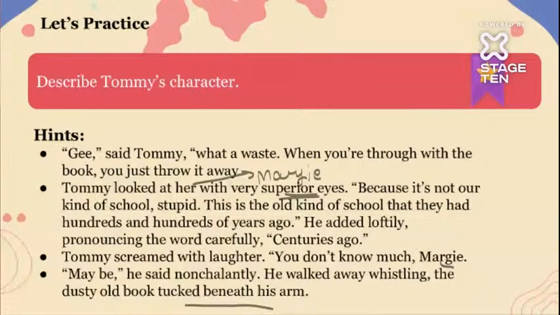So, if you see, in the book, she says that once we are done with the school, can we read this book again? So he says that nonchalantly, which means in a kind of attitude. Tommy says, "Okay, maybe we will see, maybe we do." So that way he replies and goes. So we can describe Tommy's character a little bit. He was skeptical, nostalgic, we can consider that way.